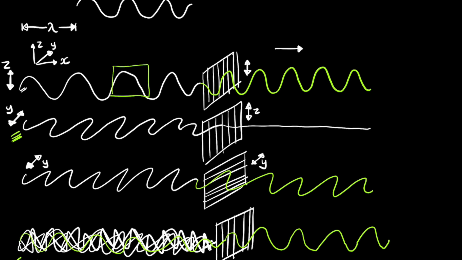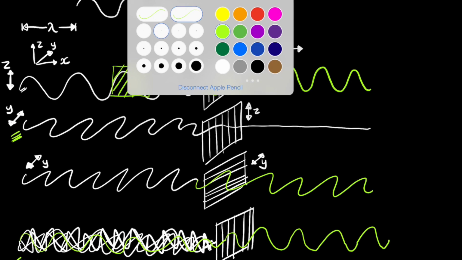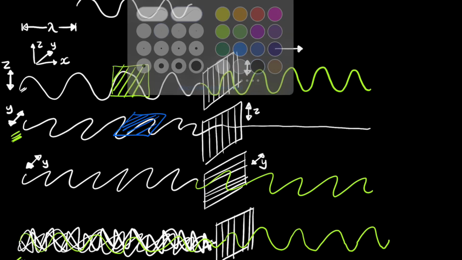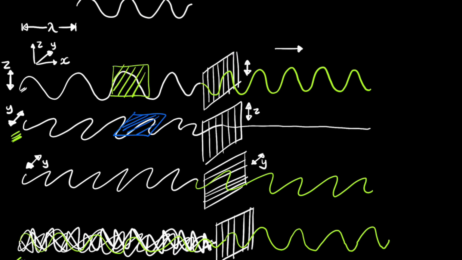A plane is basically just an infinite 2D sheet, like an infinite sheet of paper. This plane is oriented like this, whereas in this case here, the plane of polarization was oriented like that.